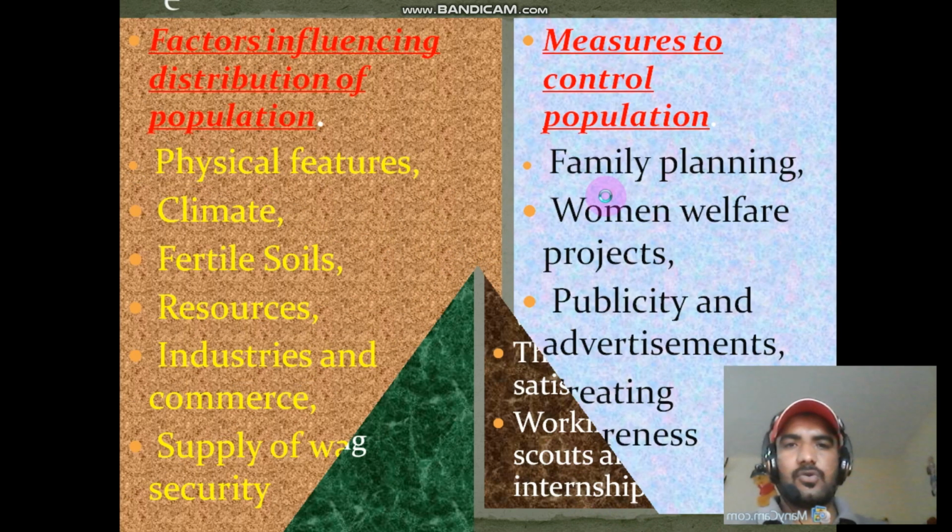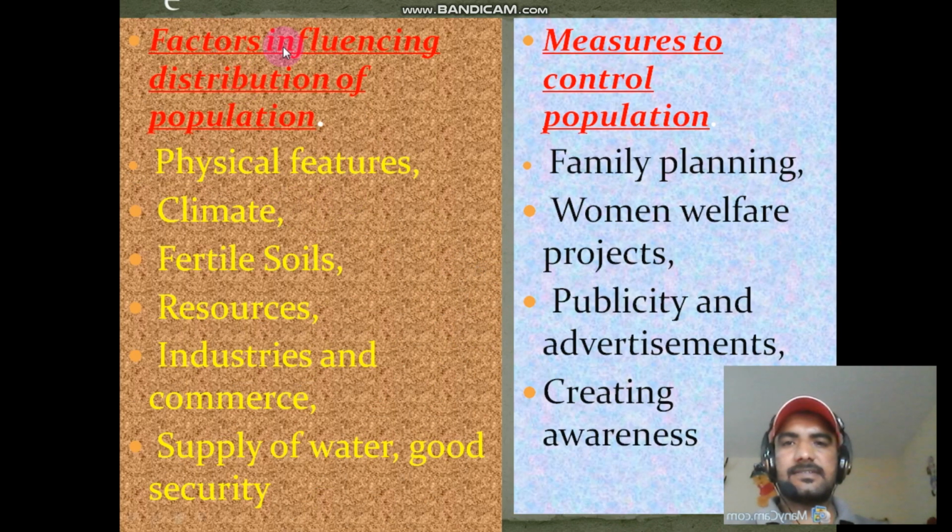The next question: the factors influencing distribution of population. The population is not equally distributed in all parts of our country. So what are those factors? Physical features, climatic conditions, fertile soil, resources, industries and commerce, supply of water and food security. These are the major factors that influence the distribution of population.